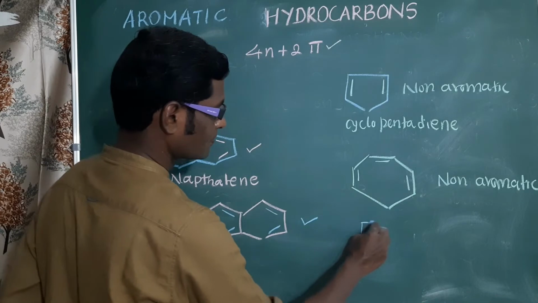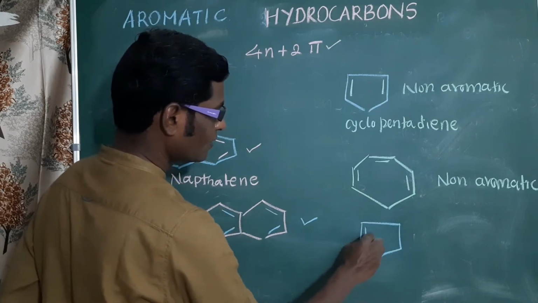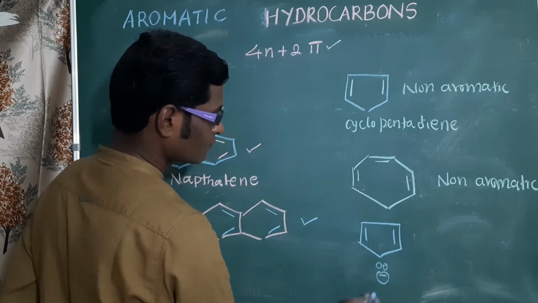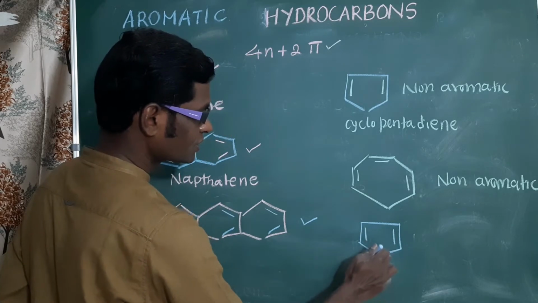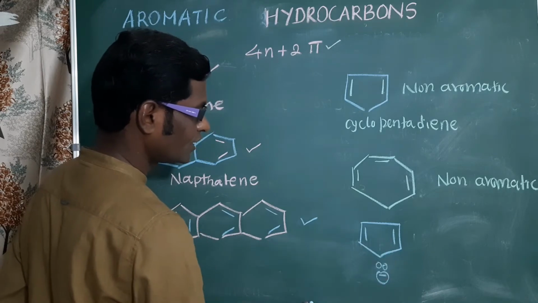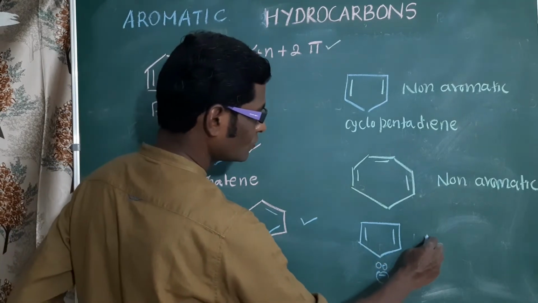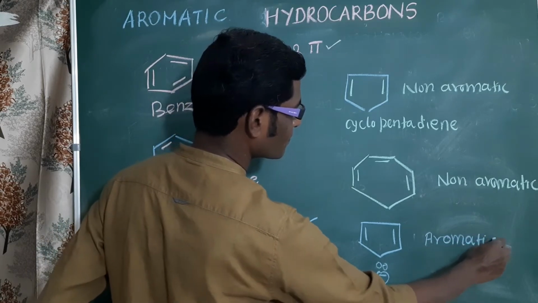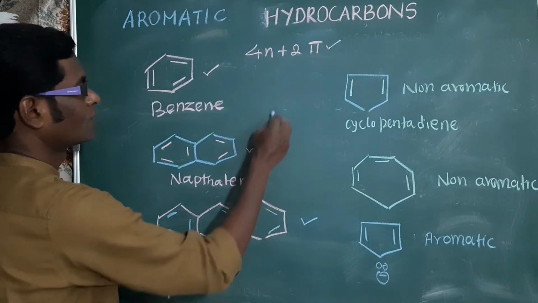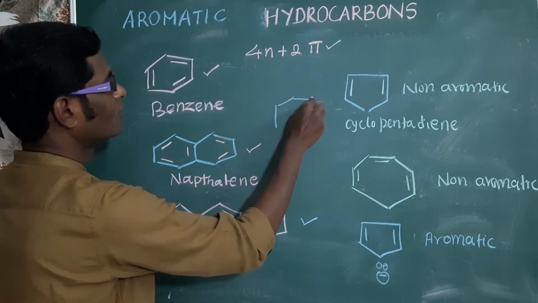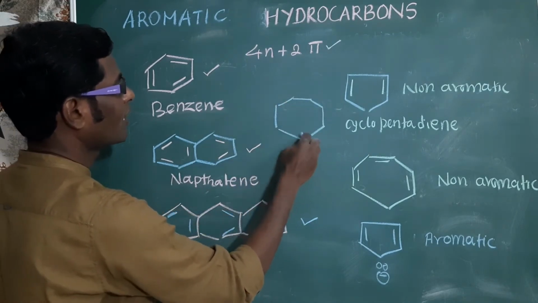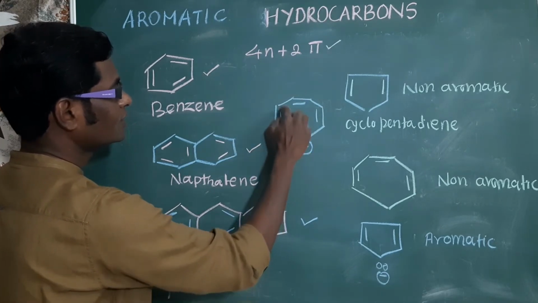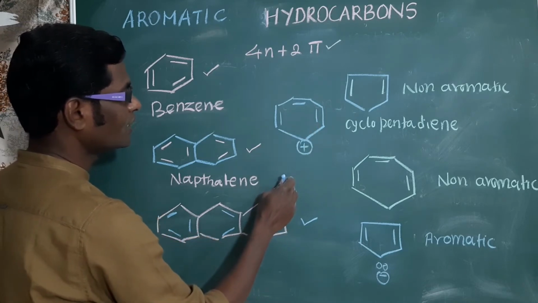Next is pentadienyl anion, 2, 4, 6 pi electrons with delocalized pi bond, so this compound is called aromatic. Heptatrienyl cation contains 6 pi electrons with delocalized carbon atoms.